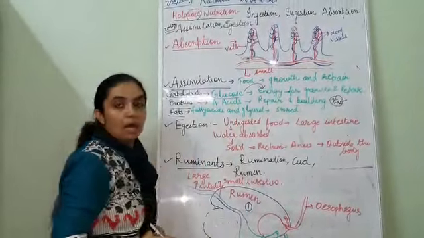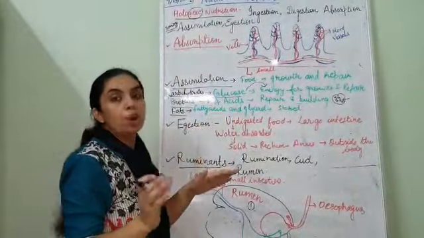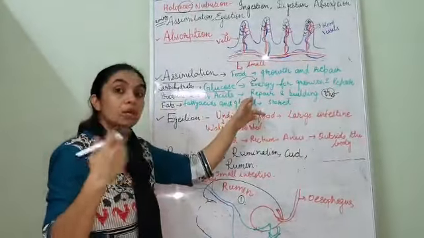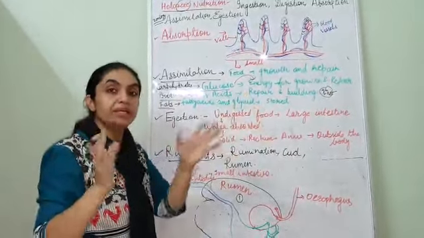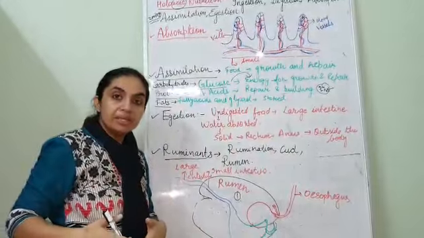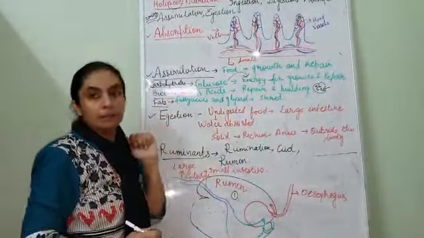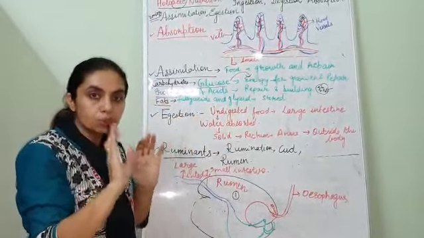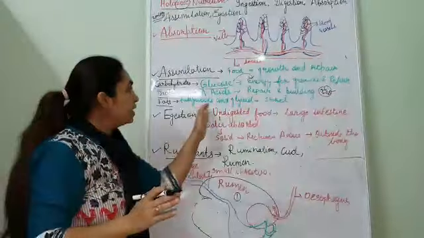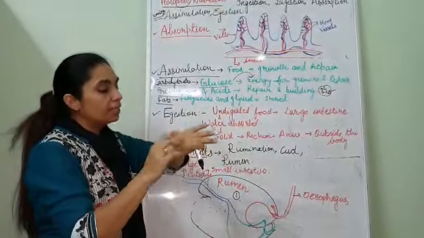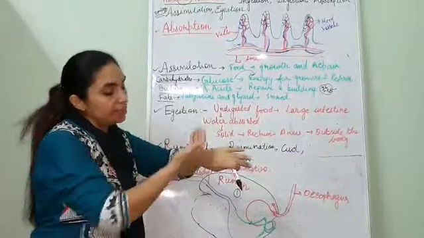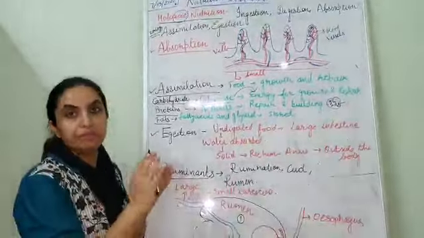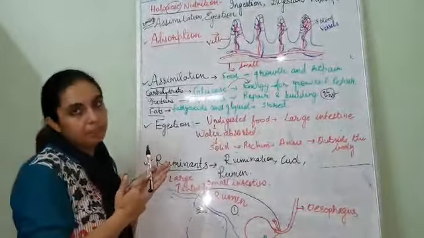Amino acids are the basic building blocks of our body. New cells are formed from the amino acids, and repair of old cells and tissues, wear and tear. If you are ill and some tissues are damaged, all the work is done by amino acids. Then fatty acids and glycerol are the future food. They get stored under our skin, and whenever required, they can be extracted for energy and various works. So it is our future food. If we are not taking food for some time, this food will be used.